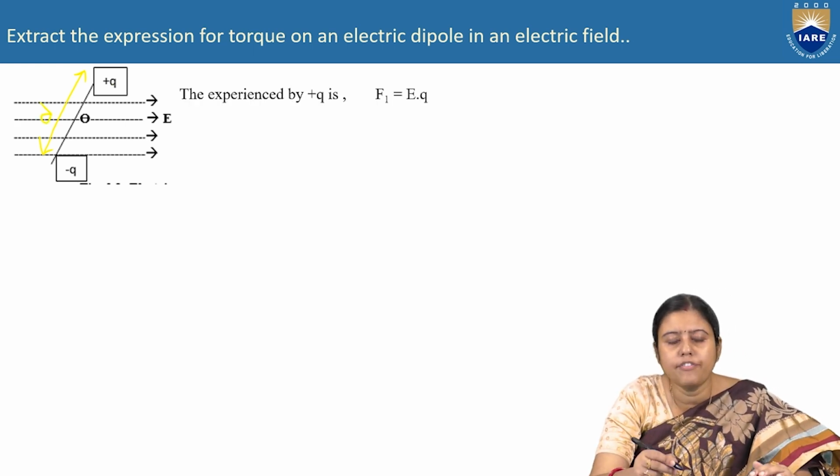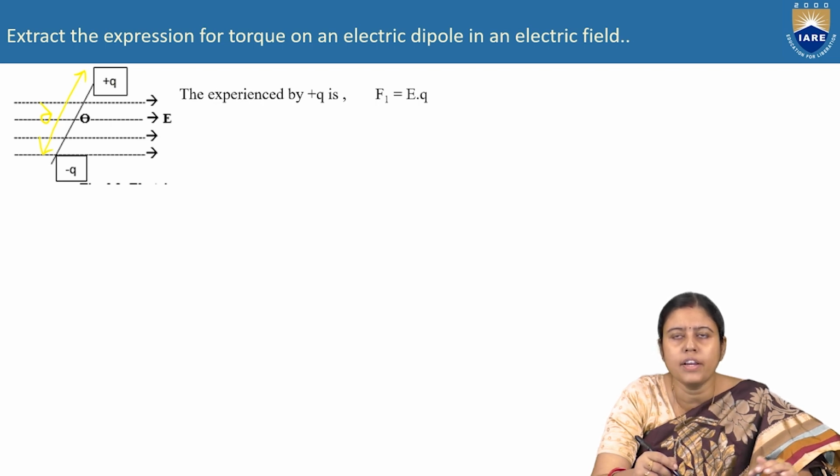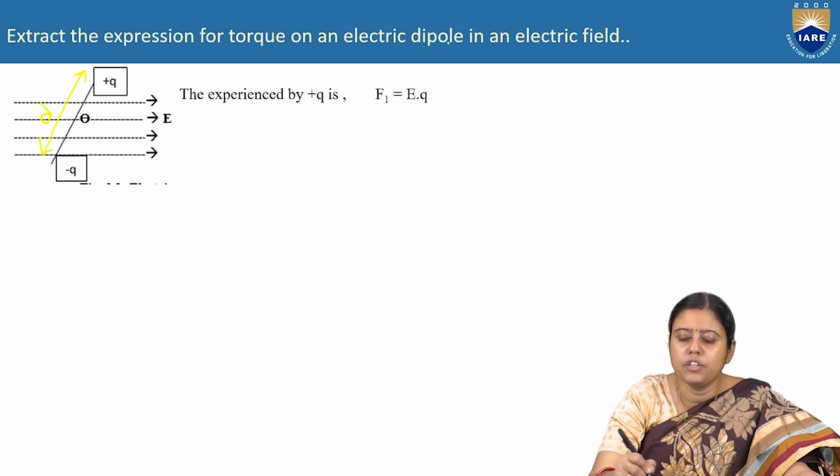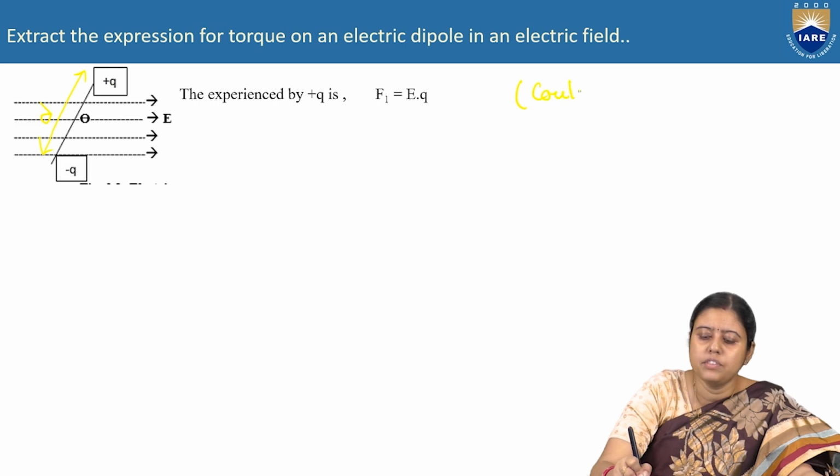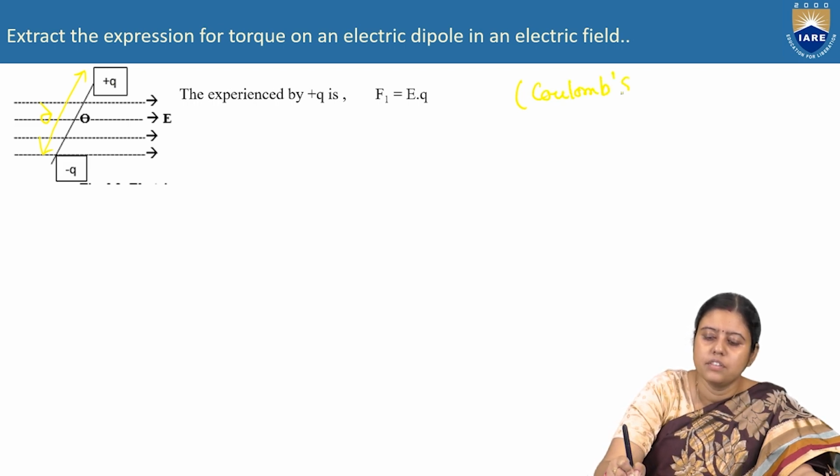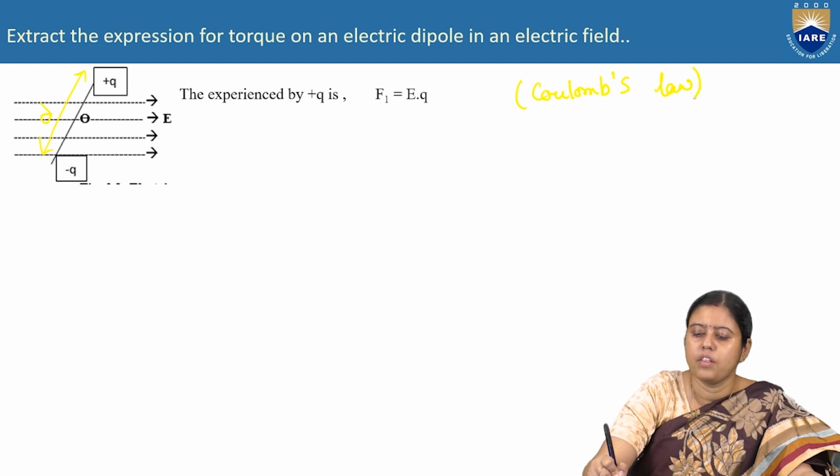So what is the force experienced by the Q1? Force is equal to E into Q. We are getting it from Coulomb's law.